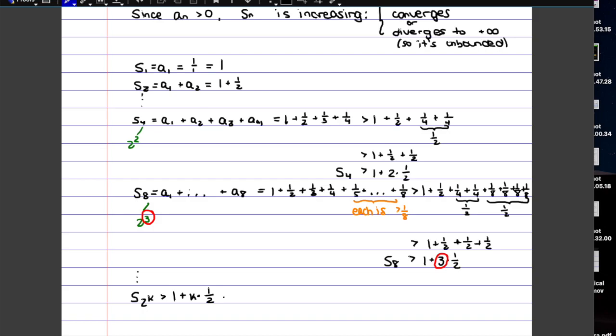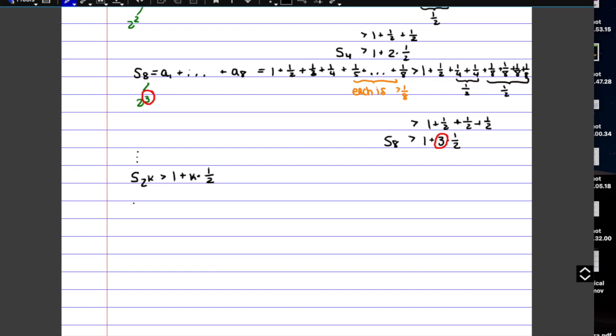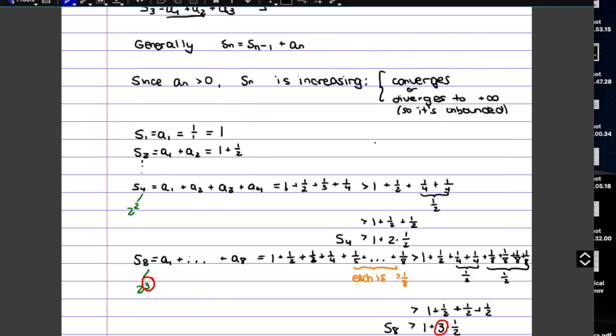So the idea is that no matter what k you pick, if you then calculate this, your sum is always going to be greater than that. So what this tells us is that the partial sum is definitely unbounded above, because for every k we pick, we will always have the partial sum, which is greater than that. And since we said at the beginning that the options for the partial sum were to converge or diverge to plus infinity, if we know that it's unbounded, then the only thing that it can actually do in the end is diverge to plus infinity.